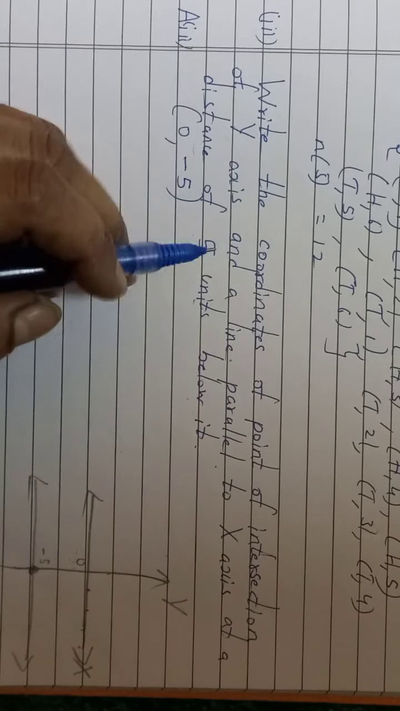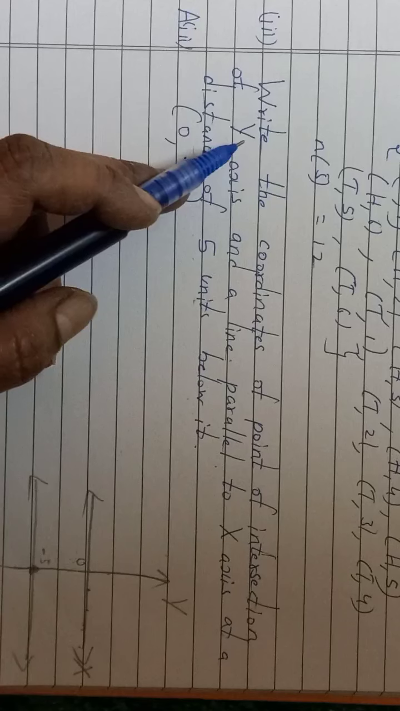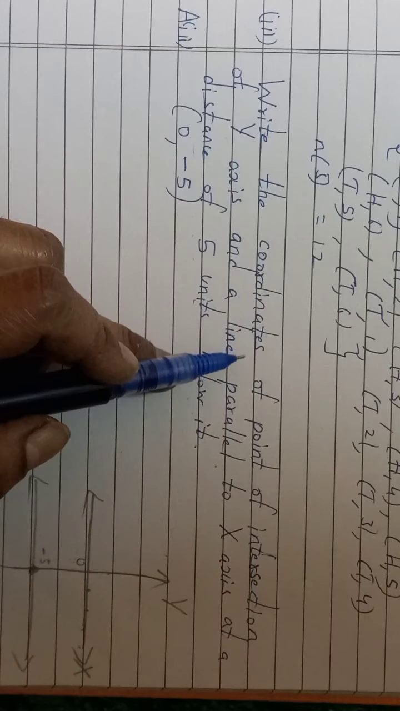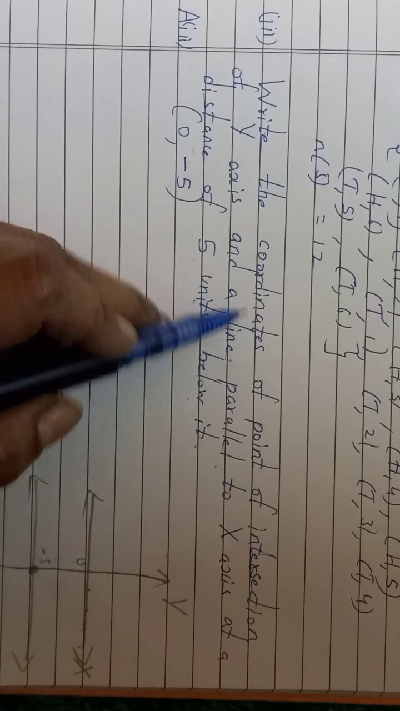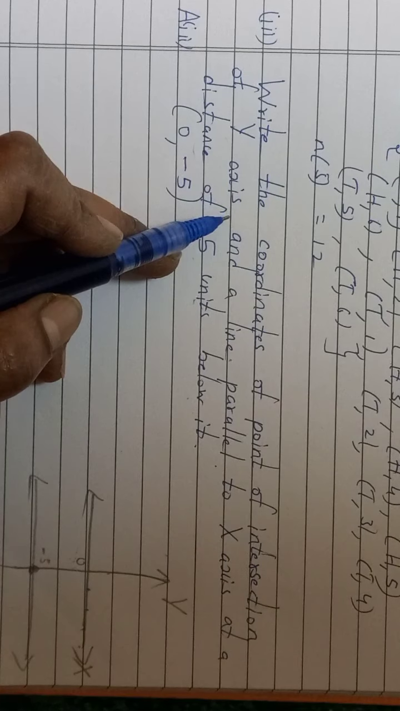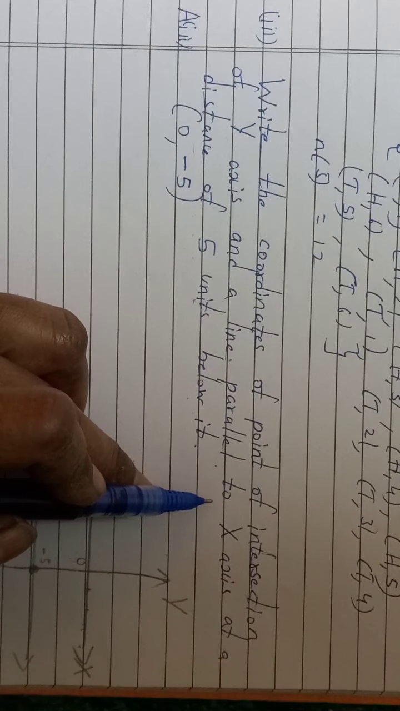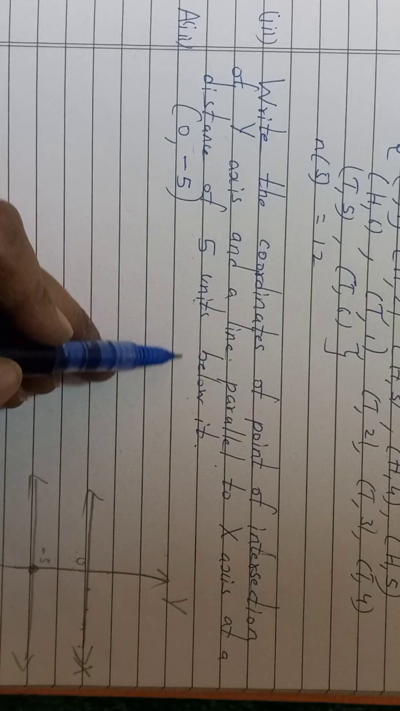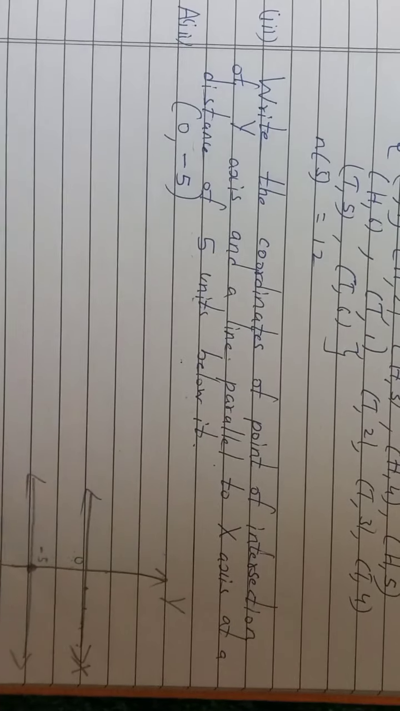In the exam, what you do, full statement you write. You don't have to copy this, you just have to write coordinates of point of intersection of y-axis and a line parallel to x-axis at a distance of 5 units below it is 0 comma -5.